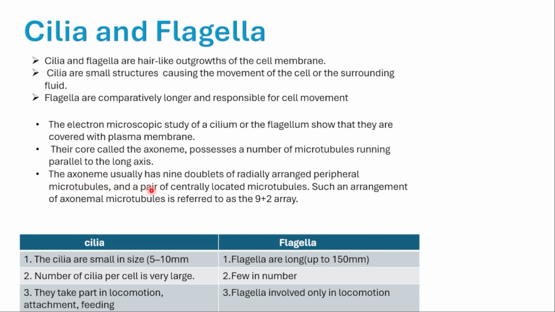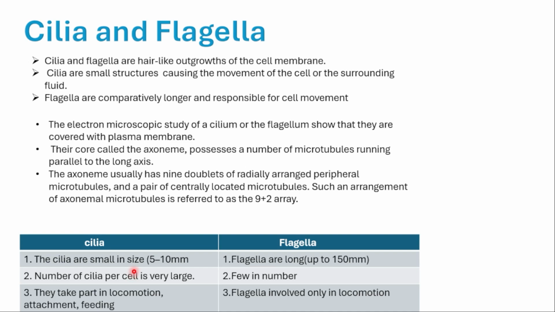The axoneme usually has 9 doublets of radially arranged peripheral microtubules and a pair of centrally located microtubules. Such an arrangement of axoneme microtubules is referred to as a 9+2 array.